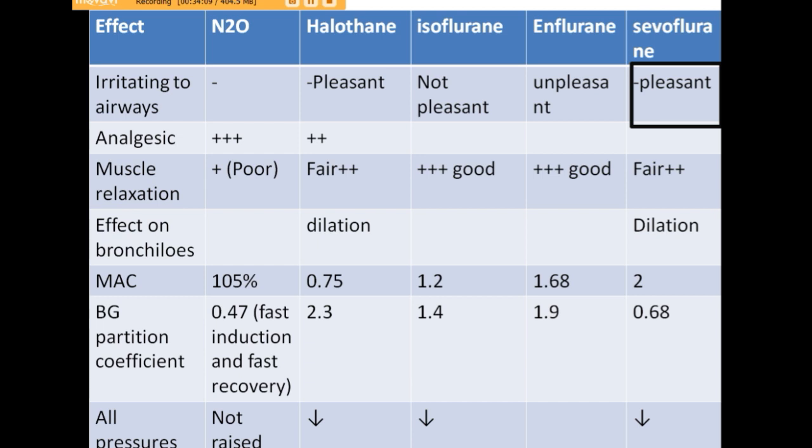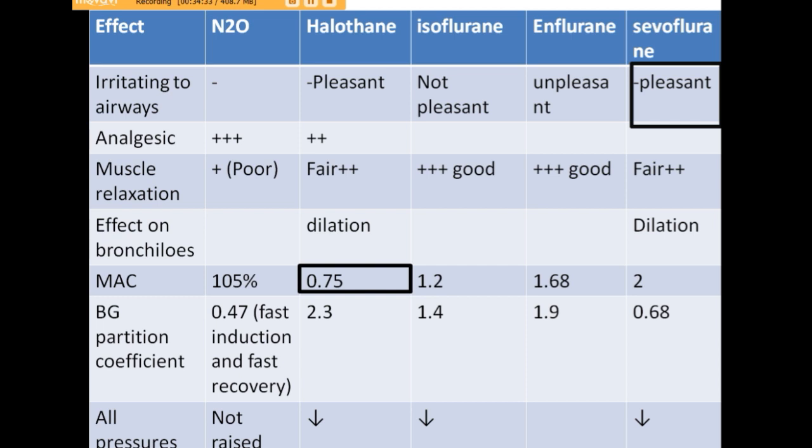Bronchiolar dilation occurs with halothane and sevoflurane, that's why they can be used in asthmatic patients. If we see the MAC value, it is maximum with nitrous oxide and minimum with halothane. Hence, the higher the MAC value, the lower the potency, and the lower the MAC value, the higher the potency. Hence, halothane has the maximum potency, so it will be required in the lowest concentration to produce the desired effect.